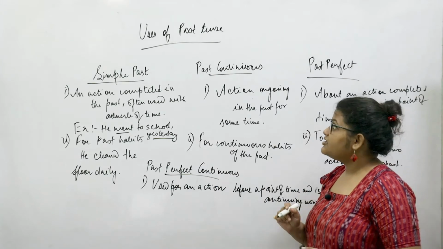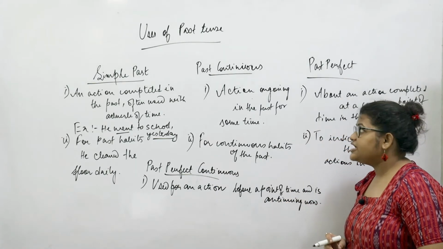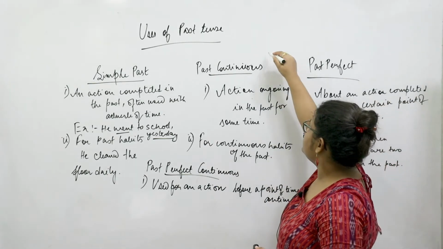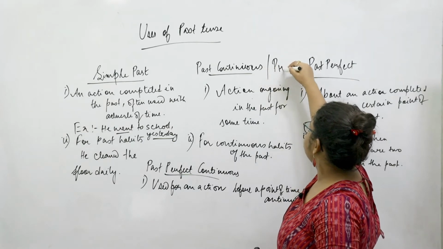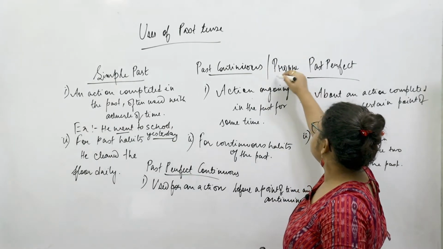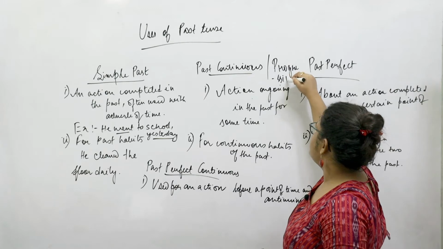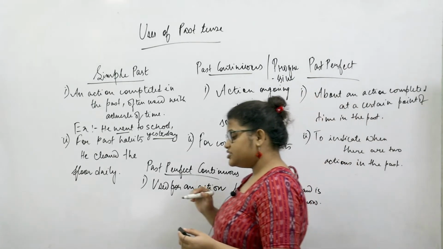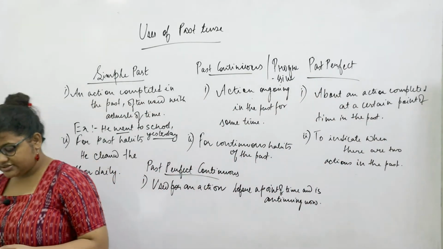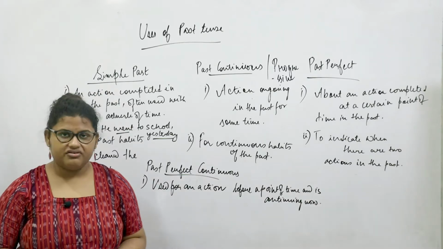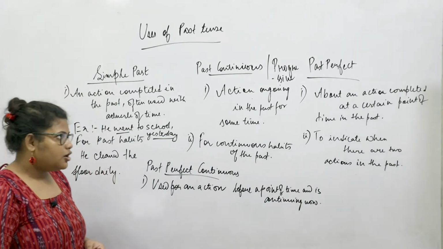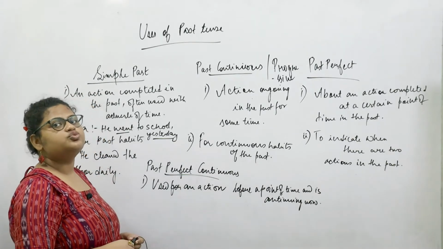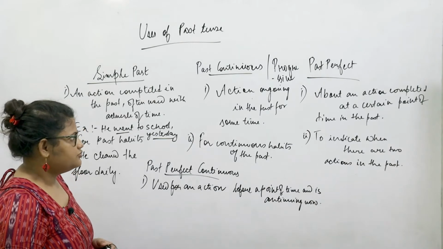Next comes the past continuous tense. As we already know, it's the past continuous, or also in some places it's called the past progressive. All the continuous tenses are also in certain textbooks referred as the progressive tenses, because it talks about an action which is already in progression.